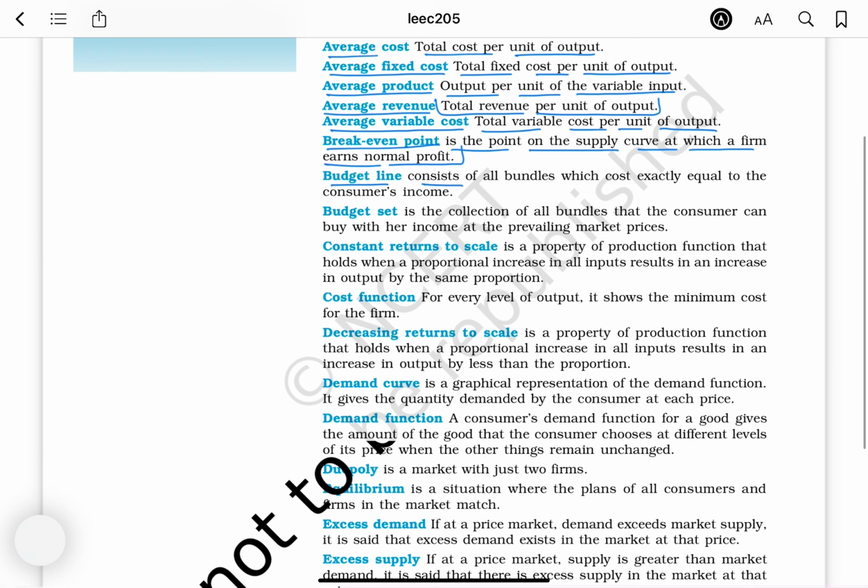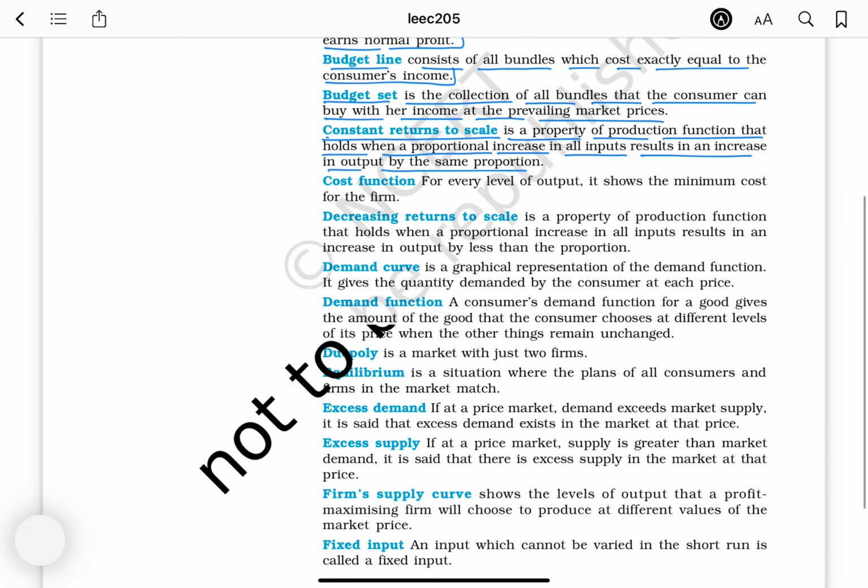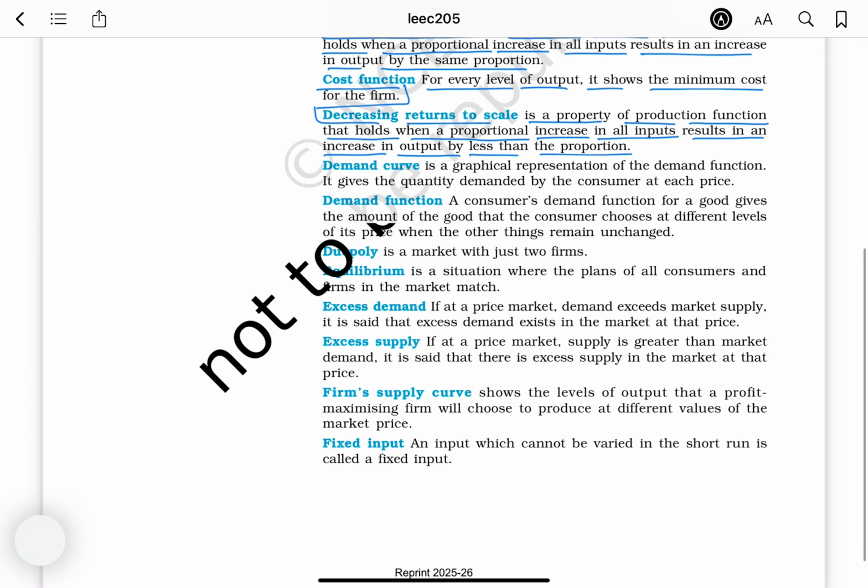Budget line consists of all bundles which cost exactly equal to the consumer's income. Budget set is the collection of all bundles that the consumer can buy with her income at the prevailing market prices. Constant returns to scale is a property of the production function that holds when a proportional increase in all inputs results in an increase in output by the same proportion. Cost function, for every level of output, shows the minimum cost for the firm. Decreasing returns to scale is a property of the production function that holds when a proportional increase in all inputs results in an increase in output by less than the proportion.